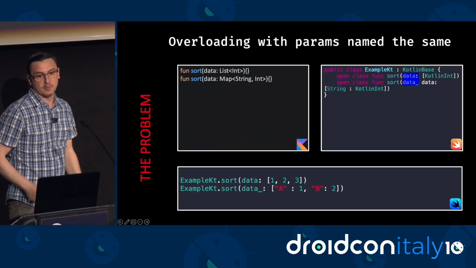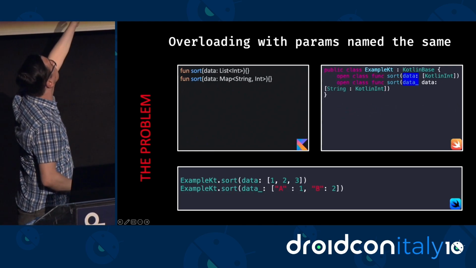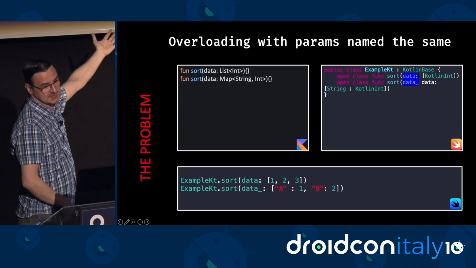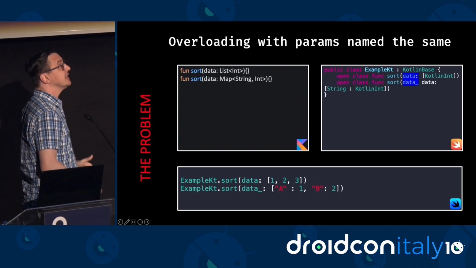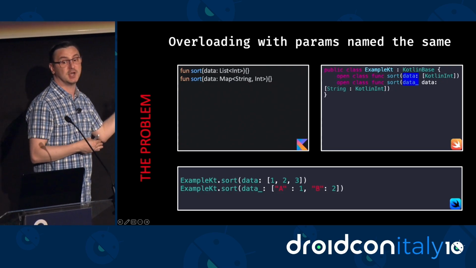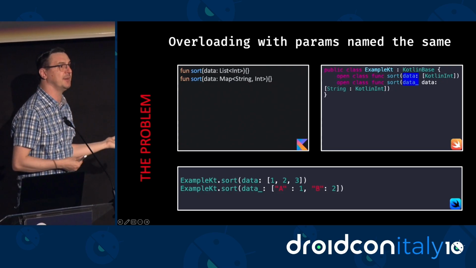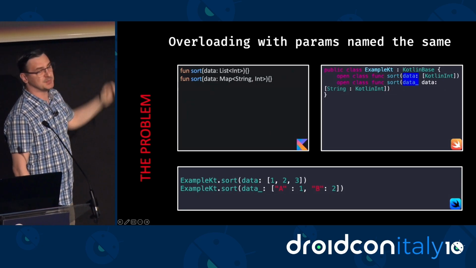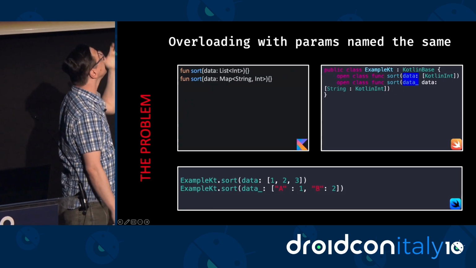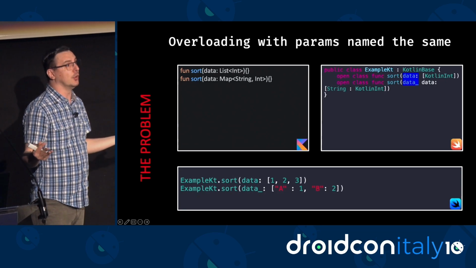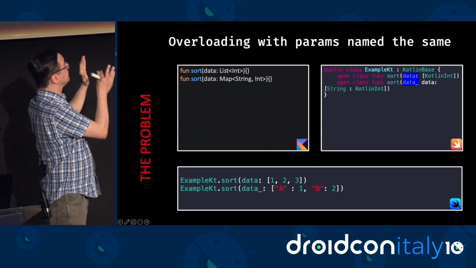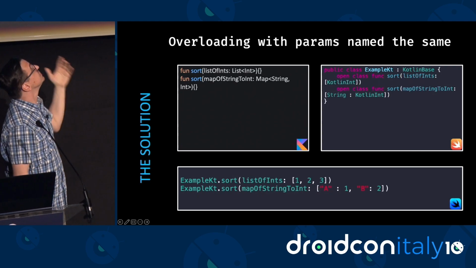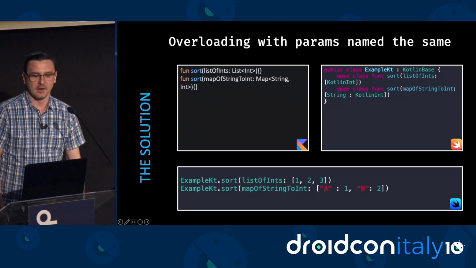Here we have multiple overloads of the same function, sort. They all use the same parameter name, data, but they use different parameter types. This is okay in Kotlin because the parameter types are distinct, but it's not okay in Swift because the parameter names are the same, and therefore they will clash again. So Konan, again, tries to avoid the clash by adding an underscore to one of the parameter names, but which one, I don't know. It's completely unpredictable. So again, you can just use the ObjCName annotation here, or you can just use better names, right?